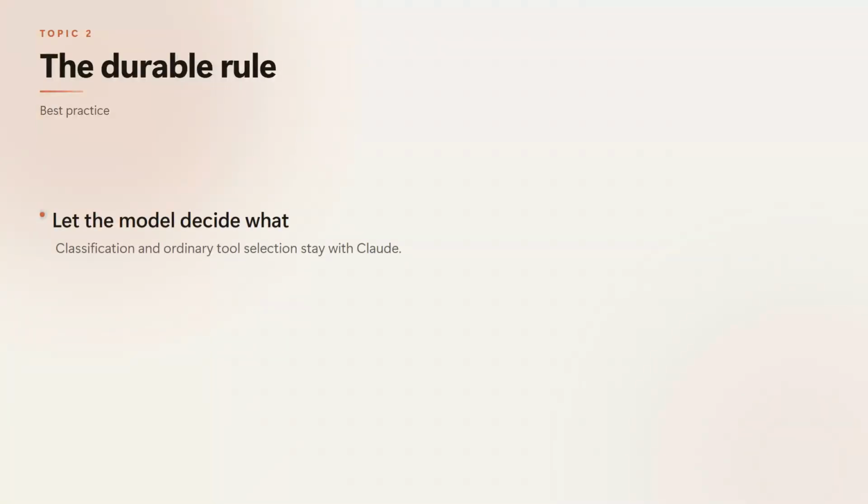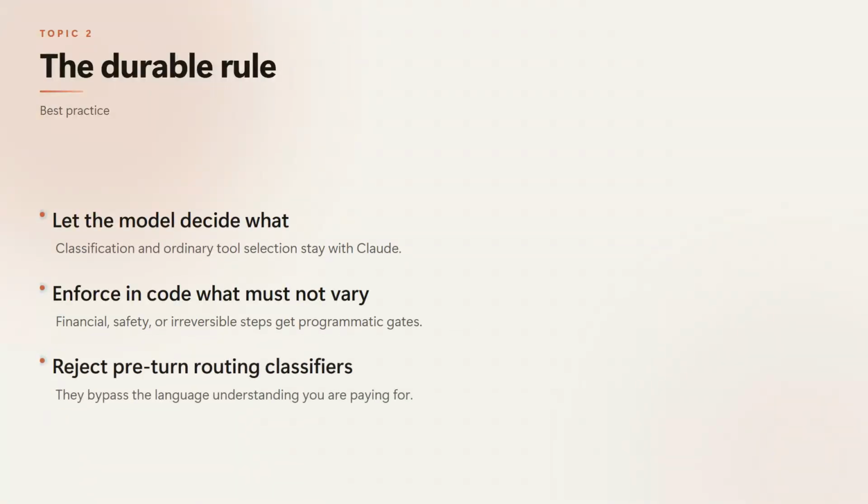The durable rule is this: let the model decide what, enforce in code what must never vary. In any system you build next year, classification of ambiguous input and ordinary tool selection belong to the model. Steps with financial consequence, safety impact, or irreversible effects belong in code. The author specifically rejects pre-turn routing classifiers not because they do not work, but because they bypass the language understanding you are paying for. That is over-engineering that makes your system less capable, not more reliable.